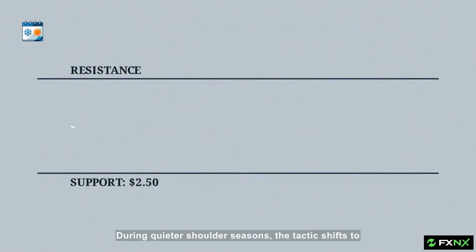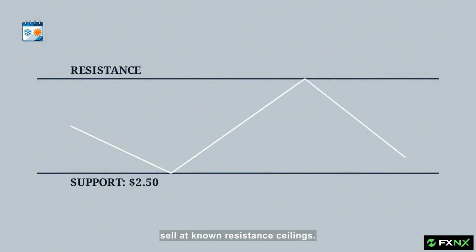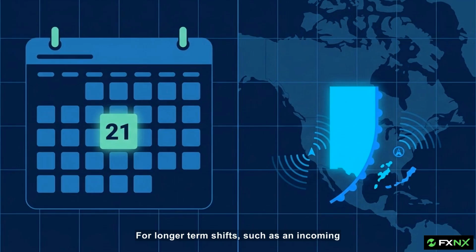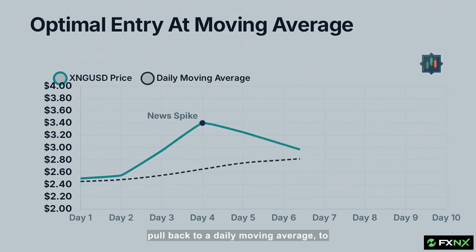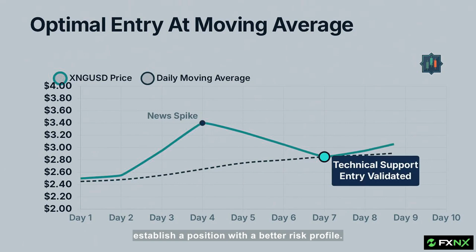During quieter shoulder seasons, the tactic shifts to range trading. Traders look to buy near established support floors, like the $2.50 mark, and sell at known resistance ceilings. For longer-term shifts, such as an incoming cold snap, you use swing trading. Rather than buying at the top of a new spike, you wait for the price to pull back to a daily moving average to establish a position with a better risk profile.